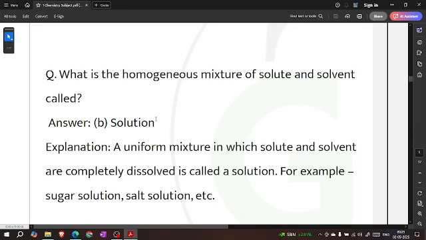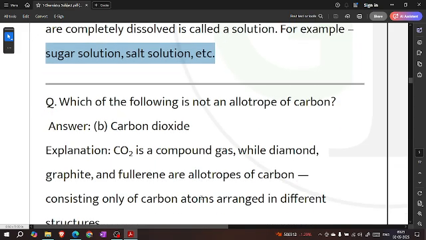What is the homogeneous mixture of solute and solvent called? Solution. A uniform mixture in which solute and solvent are completely dissolved is called solution. For example, sugar solution, salt solution, etc.